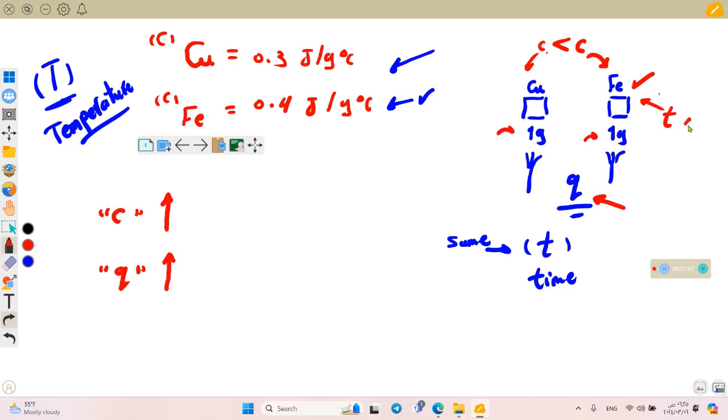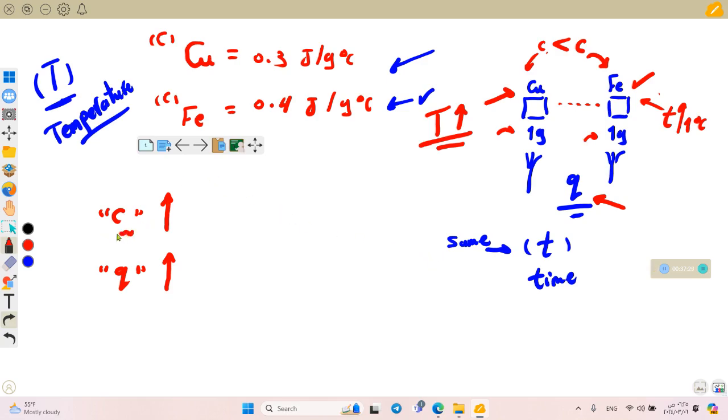So if we measure them at a specific point in time, like after 5 minutes, we'll find that the temperature of the copper is higher than the iron.